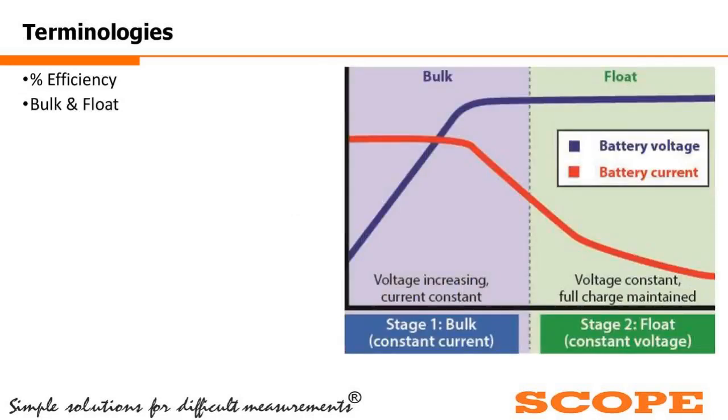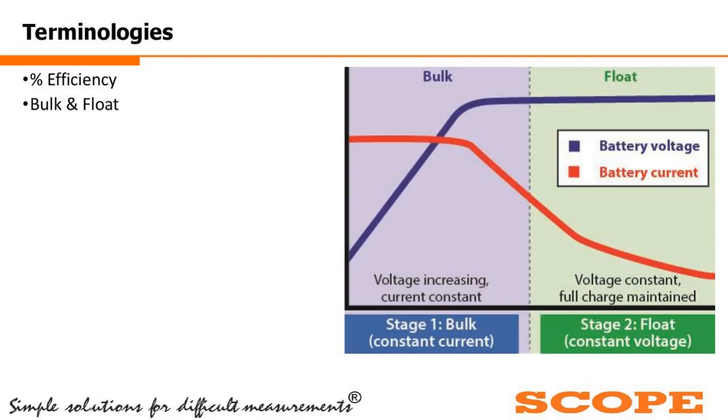Now the concept of charging: one is bulk charging and one is float charging. Whenever we connect the battery in charging mode, first we see the voltage will gradually increase to a stable or nominal voltage. And after that, the voltage will be constant. In the constant voltage stage, you can see the charging is going on.